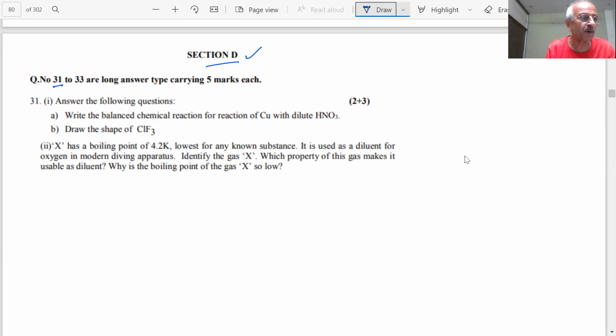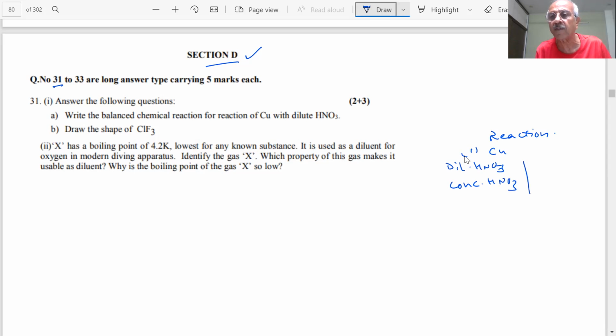We have told you this is very important: copper reacts with dilute nitric acid and with concentrated nitric acid. This is a very important reaction. How do I remember this? When copper reacts with nitric acid, what will be formed? First, one product is copper nitrate in both cases, Cu(NO3)2, and you also have water in both cases.